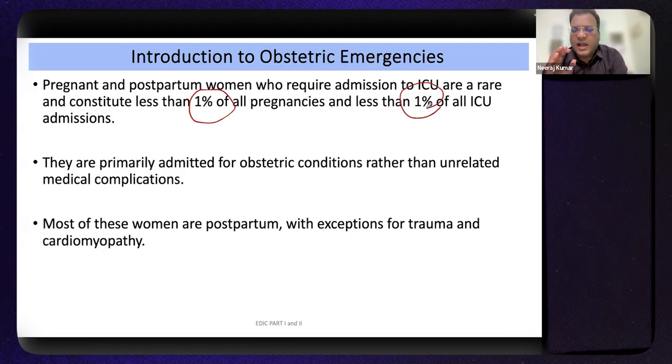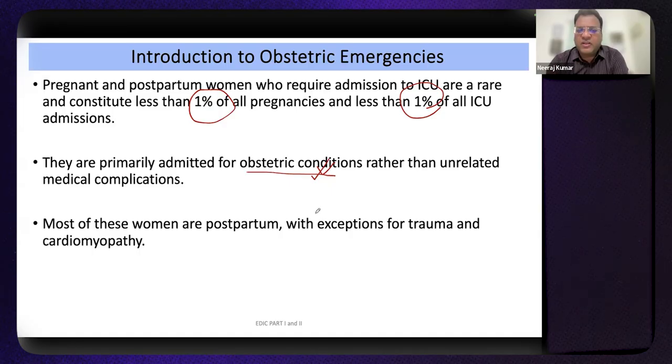But the problem is that they are mostly admitted for obstetric conditions rather than unrelated medical complications. We'll discuss the various obstetric and non-obstetric causes for ICU admission as well.